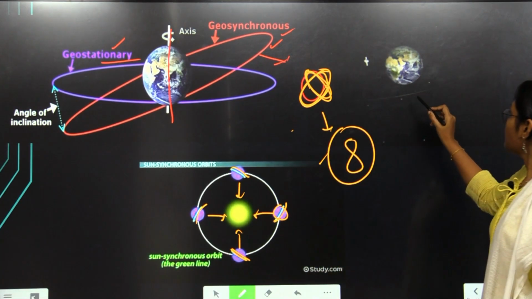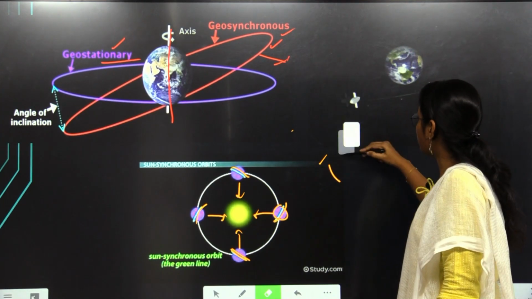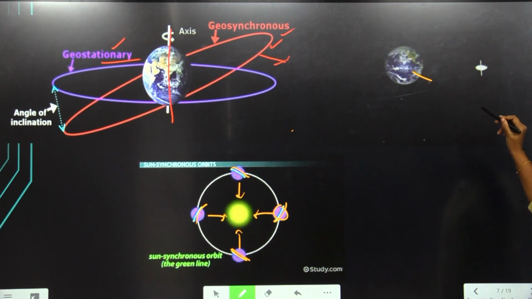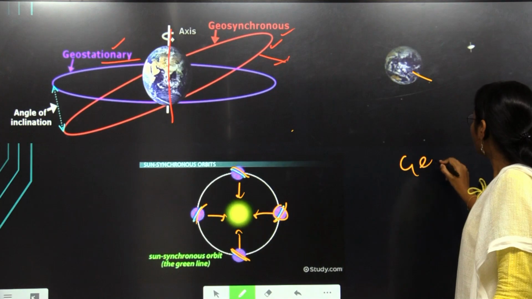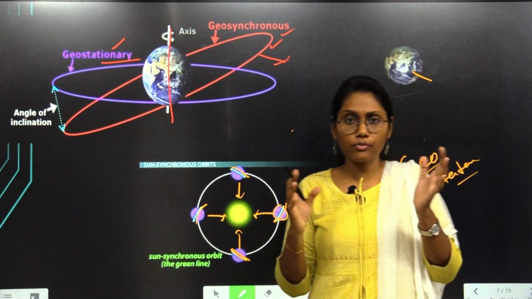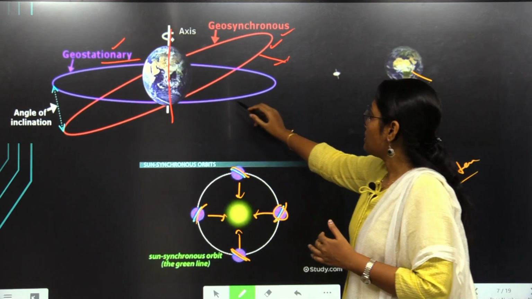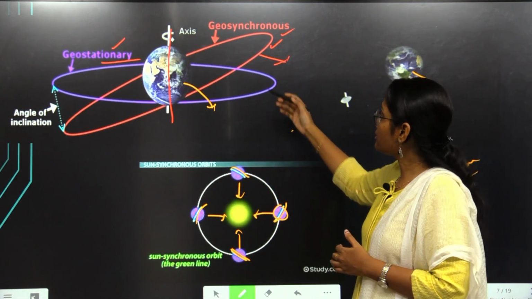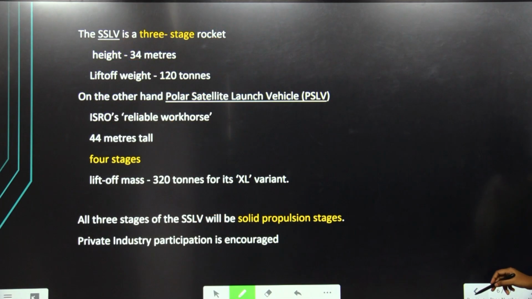And also, if you can see the movement of this object here, it is the satellite, and it is facing the same place of the earth. It is rotating along with the rotation of the earth. So that is called the geostationary. Geostationary and geosynchronous come under the same group, that is synchronous with the earth, but their paths differ. Geostationary will be synchronous with the exact equator, but the geosynchronous will have some inclined position. So these are all the meanings of the orbits we see till now.